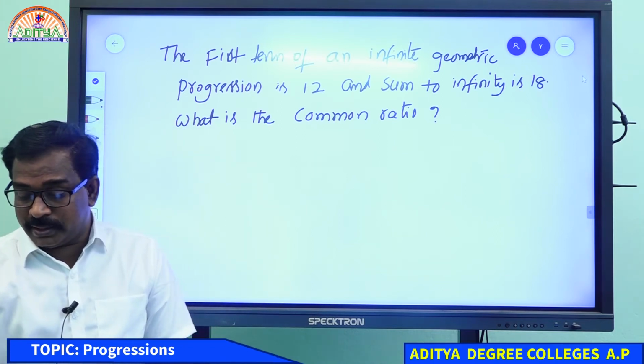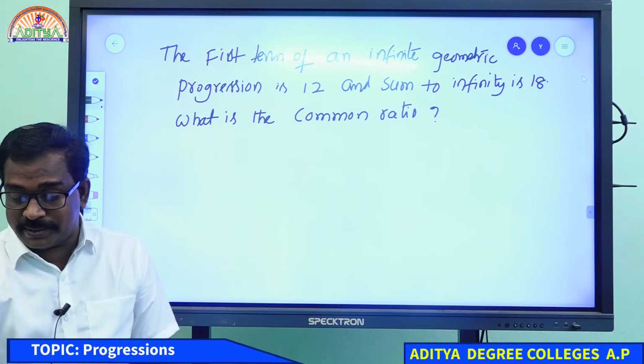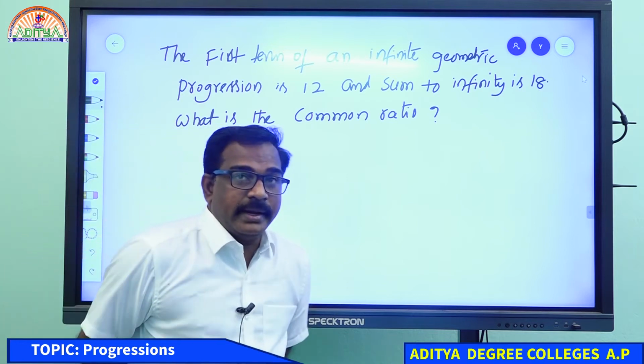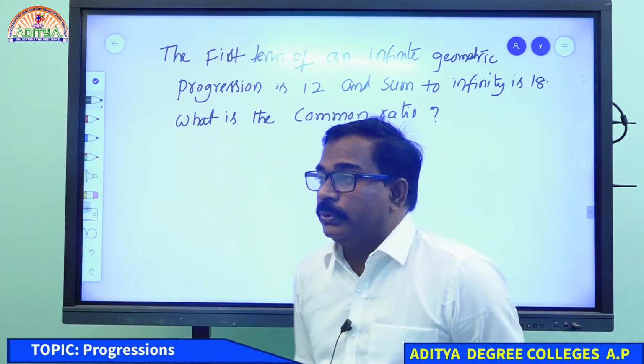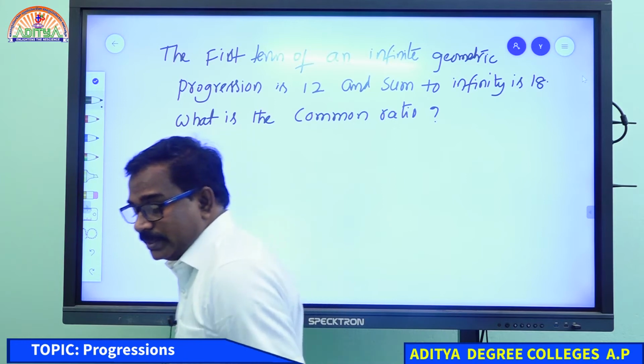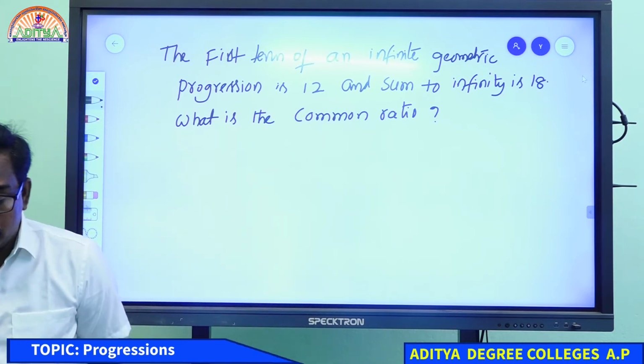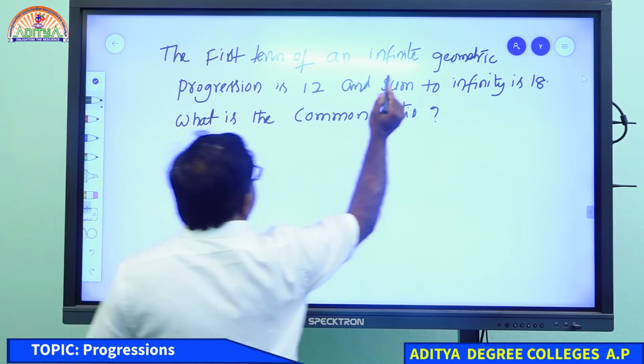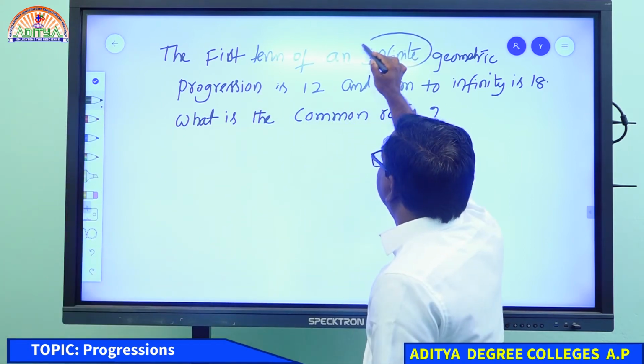Somebody has written R equal to 1 by 3. Deepthi has written ratio equal to 1 by 3. Any one of you still? Can I get an answer from any one of you? See the question and what was given there: the first term of an infinite geometric progression.